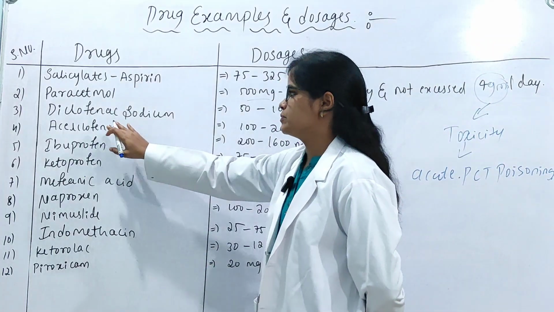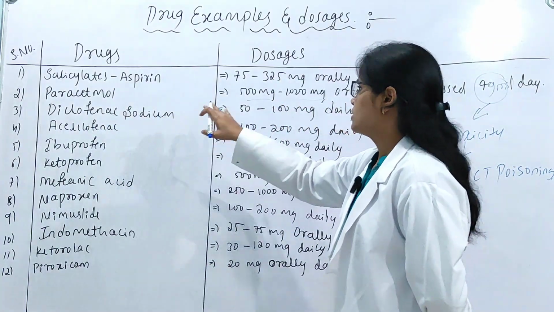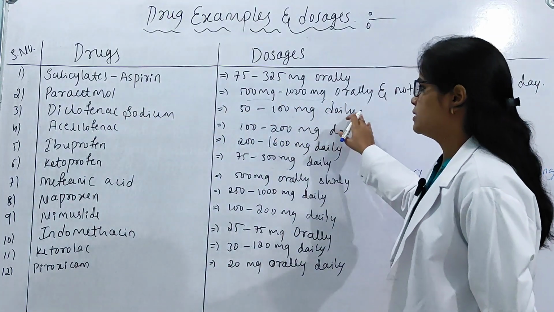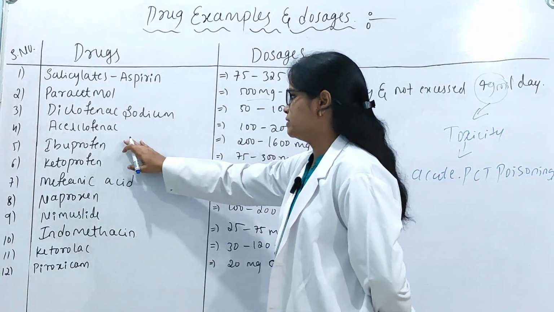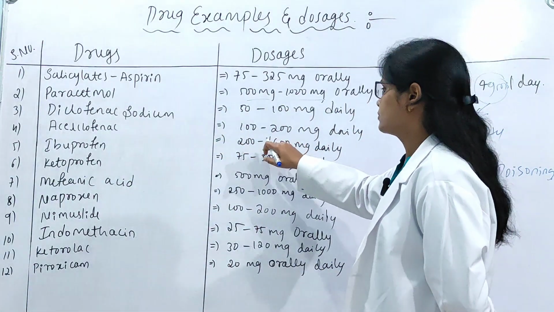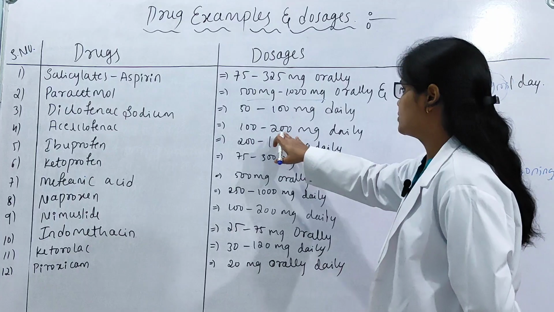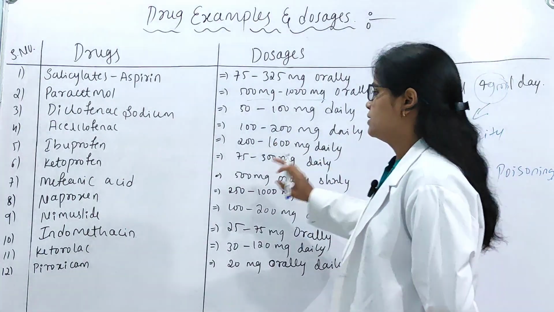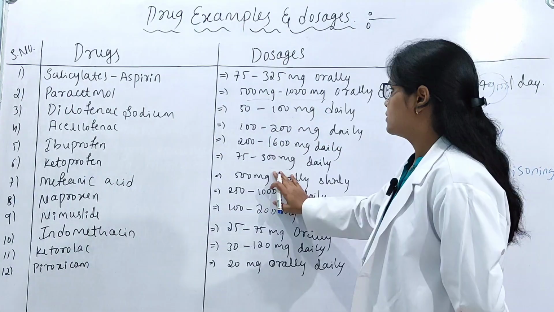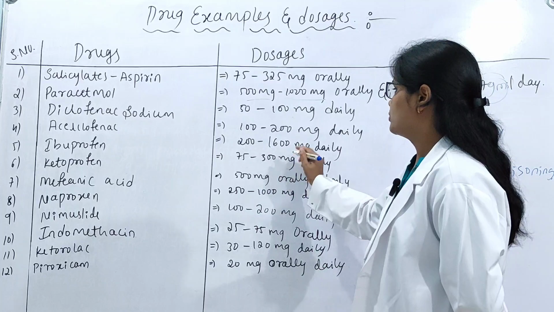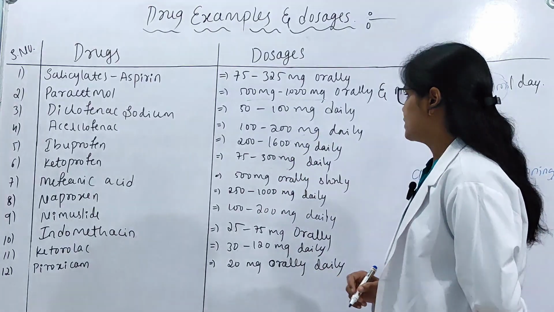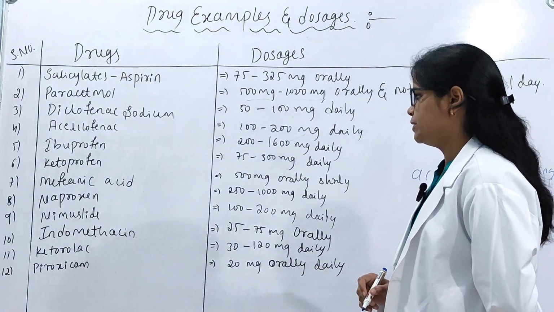Another example is diclofenac sodium. The dosage is 50 to 100 mg per day. And aceclofenac, the dosage is 100 to 200 mg per day. Ibuprofen, 200 to 1600 mg per day.